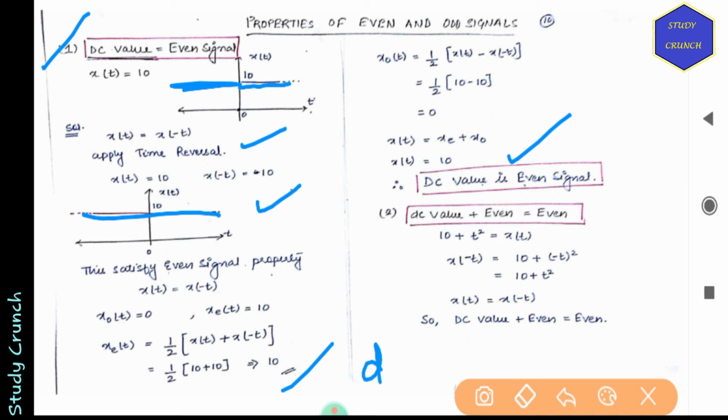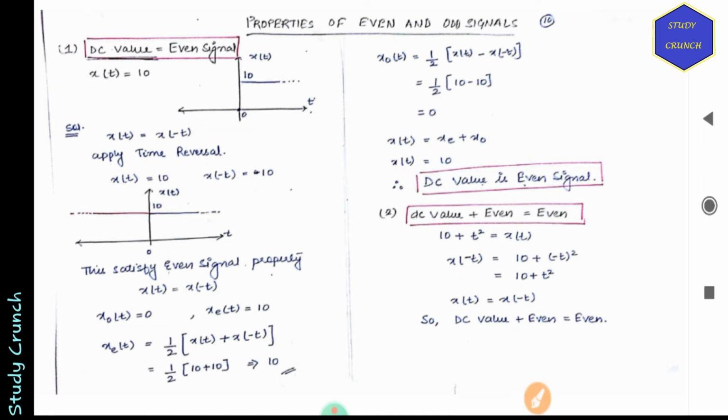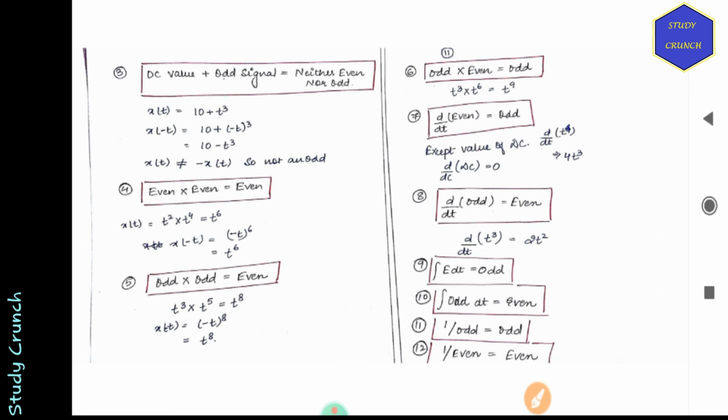When we have DC plus even, that will always be even. So 10 plus t square, that will be x of t, so it will also be even signal. DC plus odd value will neither be even nor odd. So if we have 10 plus t cube, that will not be even or odd.